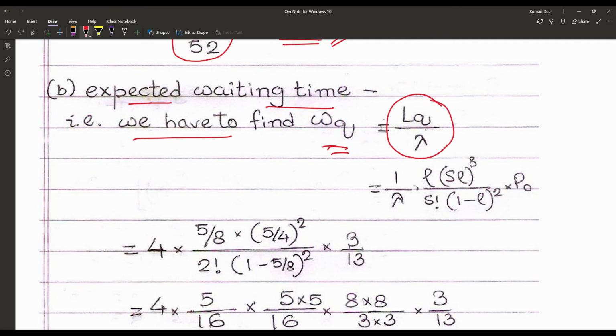Now according to the formula of Lq, that is rho into (S rho) to the power S upon S factorial into (1 minus rho) whole square, into P0. Already we have found out the value of P0, that is 3 by 13. Then 1 by lambda, that is 4, rho is 5 by 8, upon 2 factorial, S is equal to 2, (S rho) is (5 by 4) whole square, and (1 minus 5 by 8) whole square.